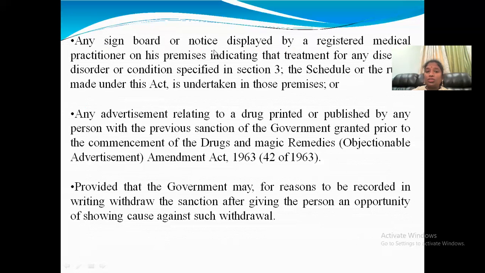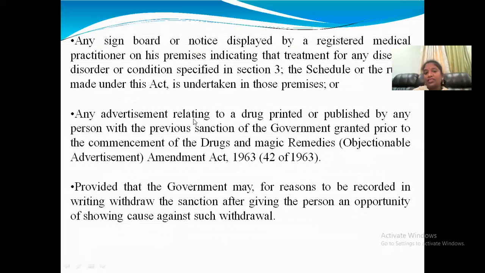And any signboards or notices displayed by the registered medical practitioner on his premises indicating the treatment of any diseases or disorder conditions specified in section 3. According to section 3, we can give the advertisement. Where do we have to give the advertisement? At the premises of the physician. Okay, at the premises of the physician, with the signboards and the notices, we can give the advertisement. And schedules, like you can see the polio vaccines, like that in the physician's premises they will keep boards like polio vaccines, like that they will give the advertisement.